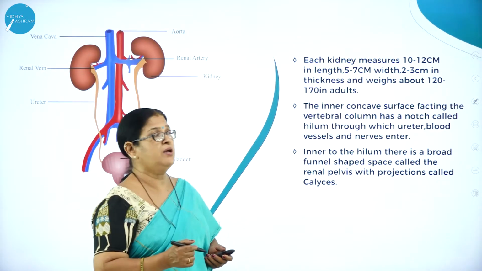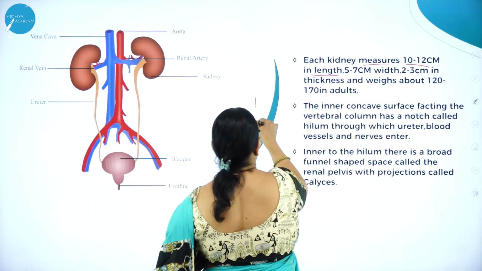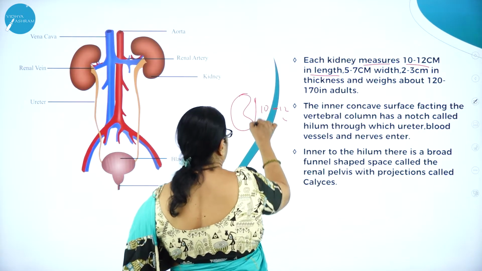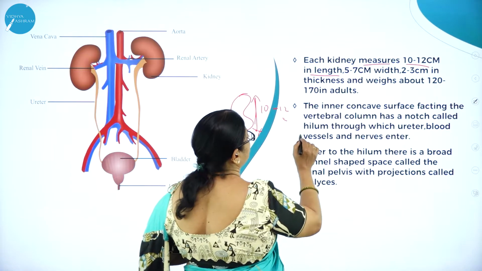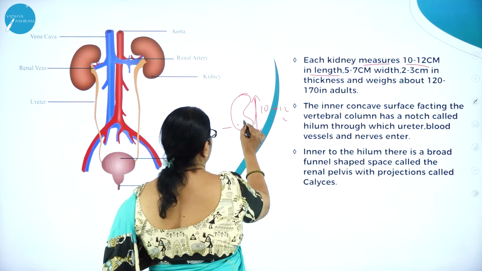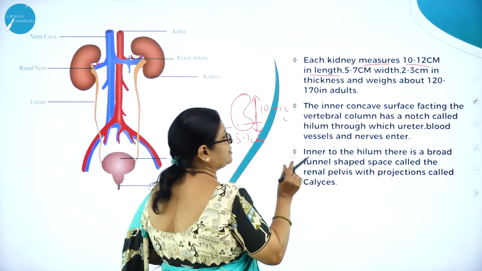Each kidney measures around 10 to 12 centimeter in length. So what is the length? 10 to 12 centimeter. The width is 5 to 7 centimeter and 2 to 3 centimeter in thickness.